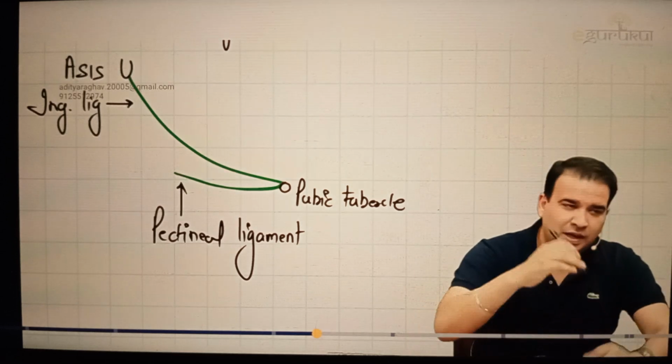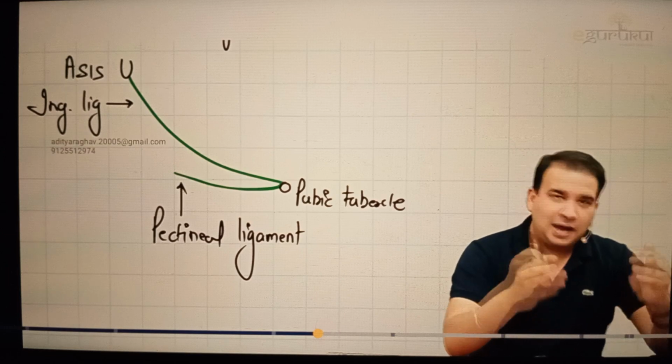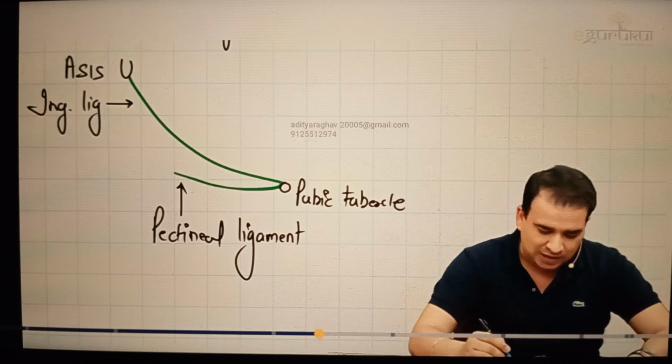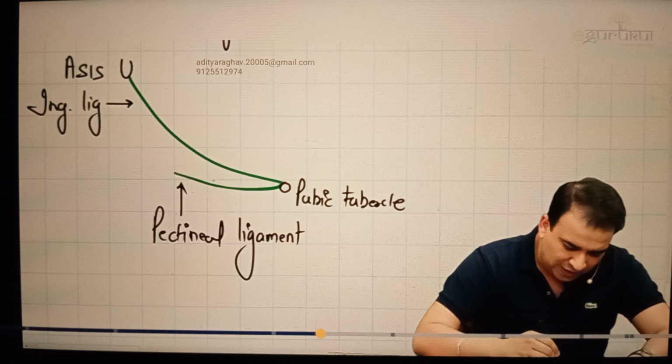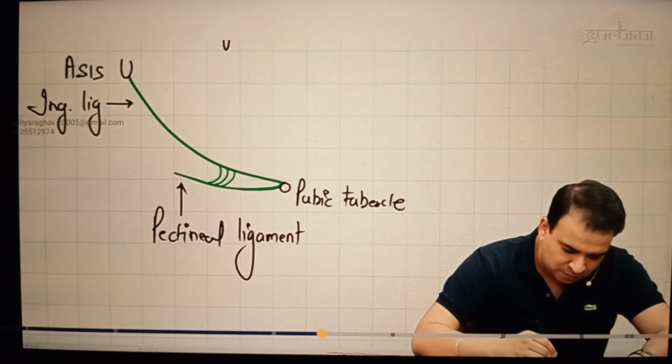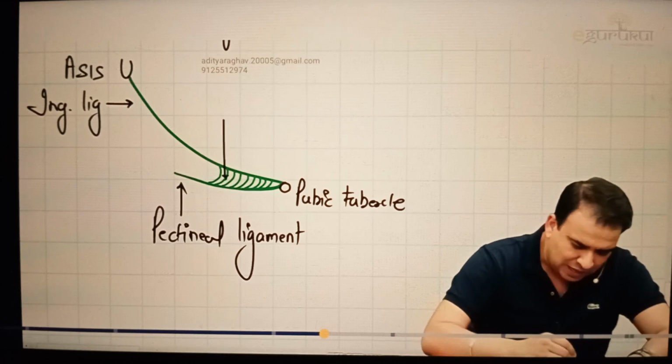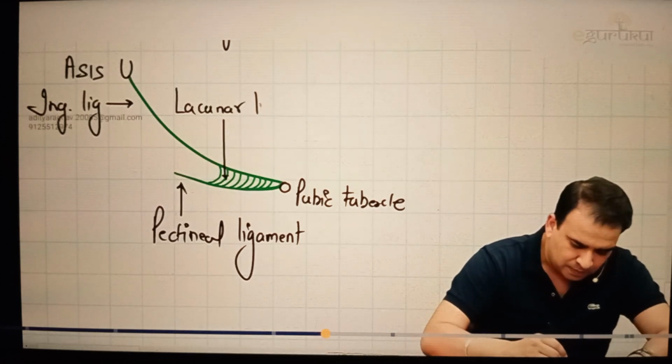Please understand, we are not talking about the inguinal ligament being an extension of external oblique aponeurosis, and now we are looking at the extension of the inguinal ligament. One of them is the pectineal ligament. Then another one we have is this triangular ligament, which is stretching between this main inguinal ligament and this pectineal ligament. This triangular, very, very important ligament is called the lacunar ligament.